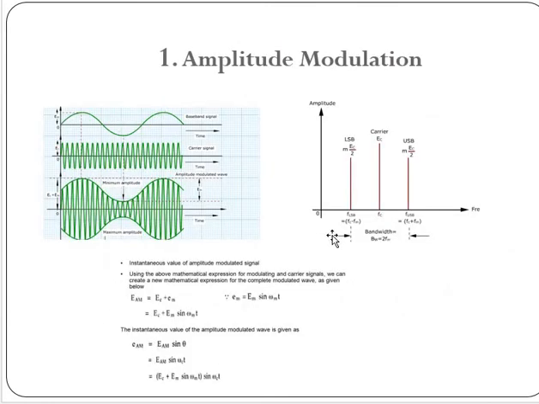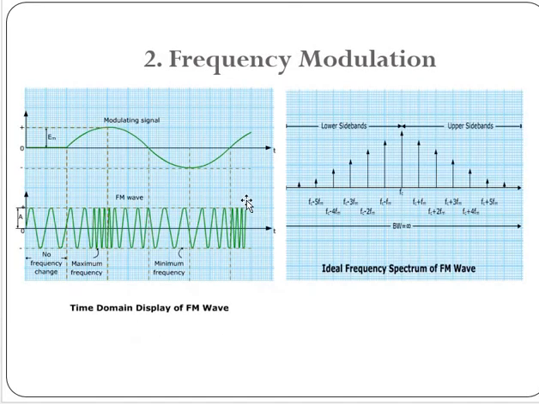This is just an idea of how amplitude modulation and FM take place. What exactly the modulation index is and what the derivation of AM is, we'll discuss in the next lecture. Thank you.